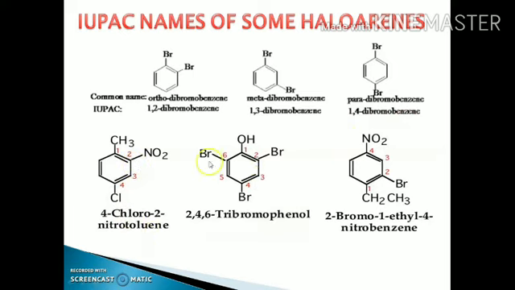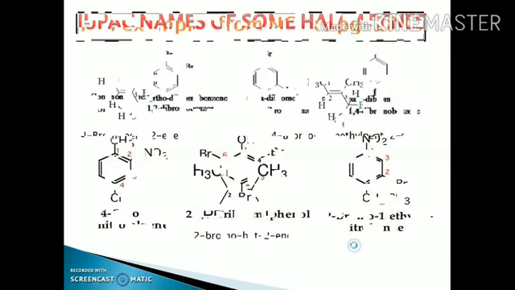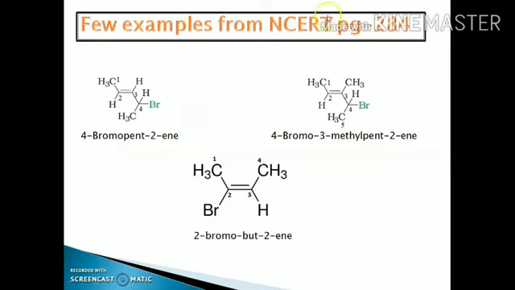Similarly, the name of this compound is 4-chloro-2-nitrotoluene. The name of this compound is 2,4,6-tribromophenol, and the name of this compound is 2-bromo-1-ethyl-4-nitrobenzene. Now, we will discuss a few examples from the NCERT book, page number 284.